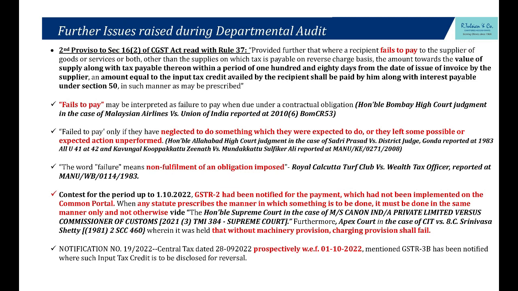Now sir, major question, I have one question. If, for instance, this reversal happened, as I told you, in the month of November 2022, and I made the payment to the vendor in December 2023. This is after 30th November 2023. Why is it important? Because that is the last date to claim input tax credit pertaining to 2022-23. But sir, this reclaiming of input tax credit, which we have reversed in 4B2, has no time barring as per section 16 subsection 4, a huge benefit to us.